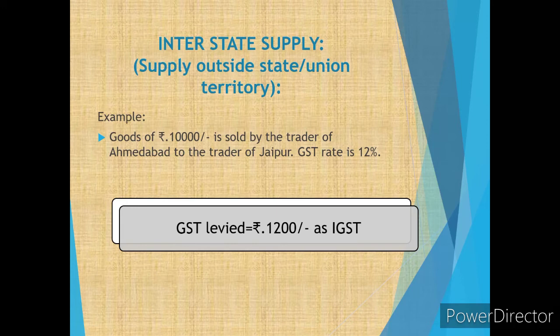The tax to be levied is 1200. It is to be calculated under the IGST Act because it is outside the state. Ahmedabad is in Gujarat and Jaipur is in Rajasthan. So it is interstate, and IGST has to be levied. So the GST to be charged is under the IGST Act, with 1200 as the figure.